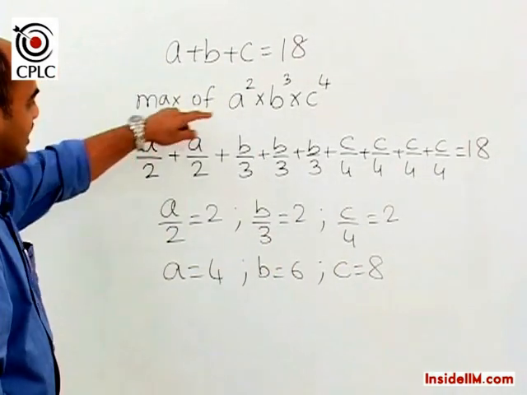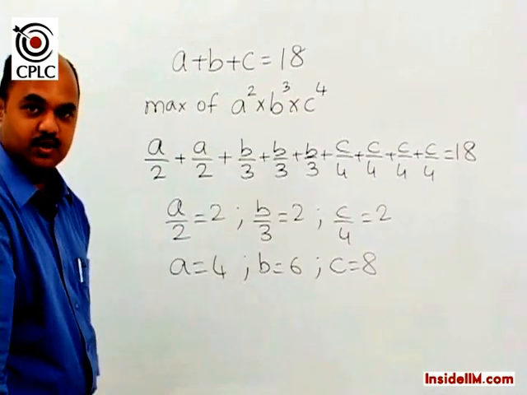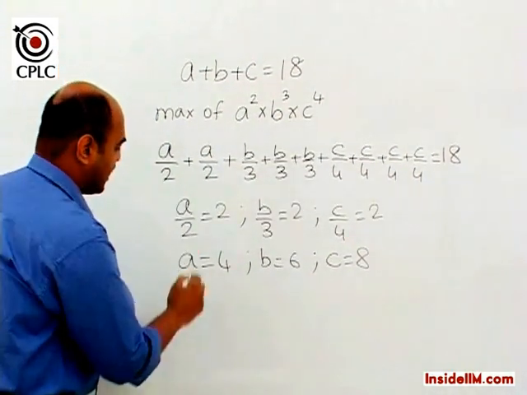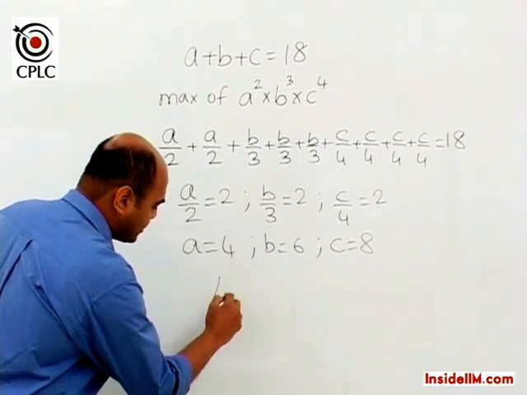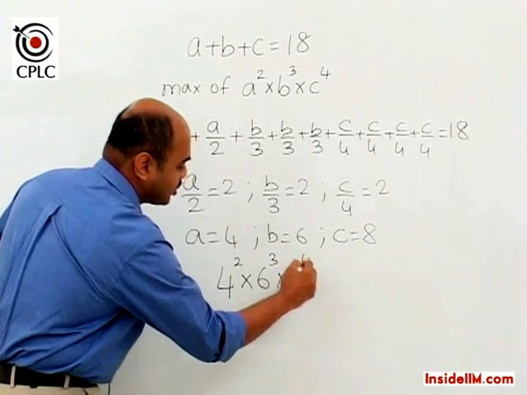And now the question asked is the maximum of A square into B cube into C raised to 4. So what we would get here now is the maximum value is 4 square into 6 cube into 8 raised to 4.